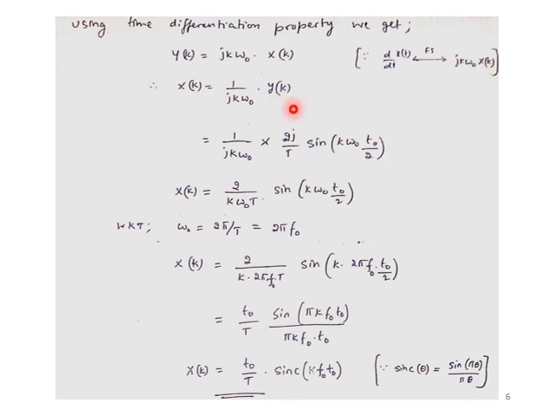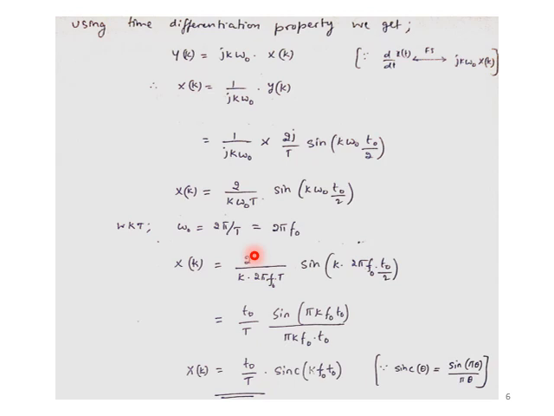So substituting the previous value of y of k, which is 2j by T into sine of k omega naught t naught by 2. So this is what we got. Now I just need to simplify it. Here j and j cancel, giving 2 divided by k omega naught T into sine of k omega naught t naught by 2. Now I substitute for omega naught. Earlier, I said 2 pi by T is omega naught, because the fundamental period we consider is T here. So it is 2 pi by T.